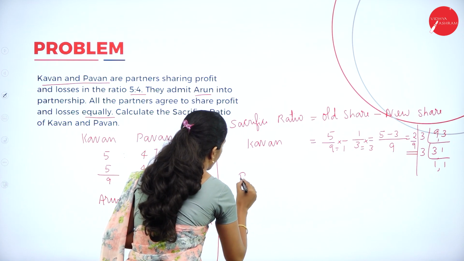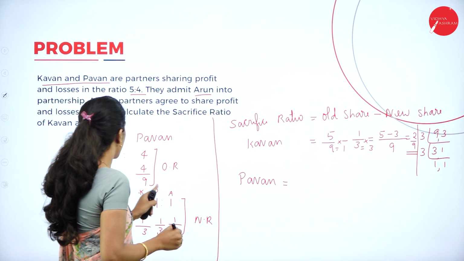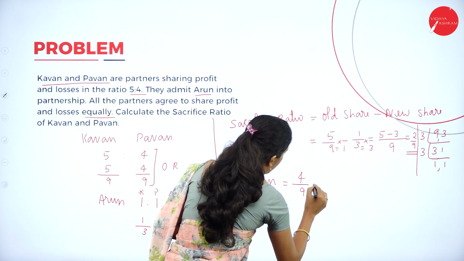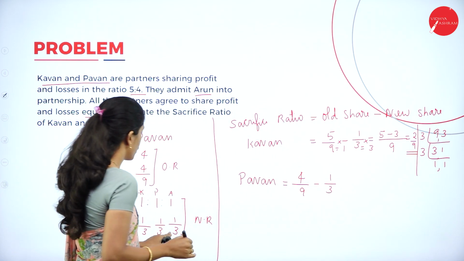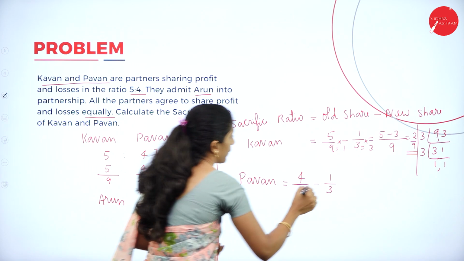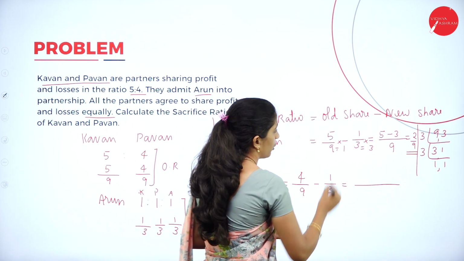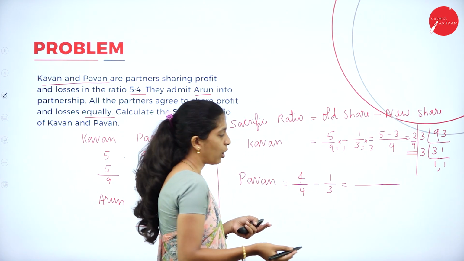Next calculate that of Pawan. What is the old share? Old share is 4 by 9 minus the new share, 1 by 3. Now what you have to do? As usual, we have to find the LCM. We have already found the LCM of 9 and 3 since the denominators are not the same.